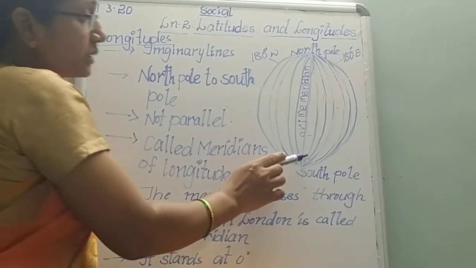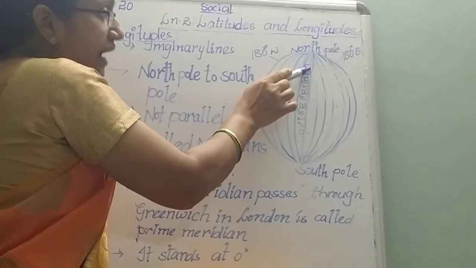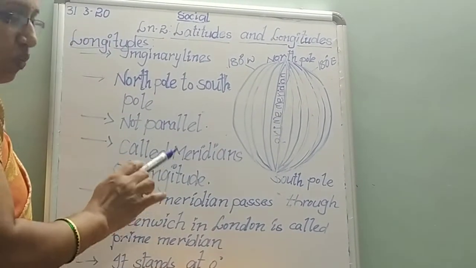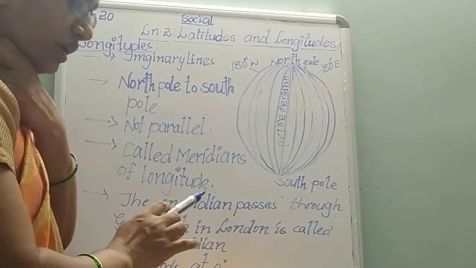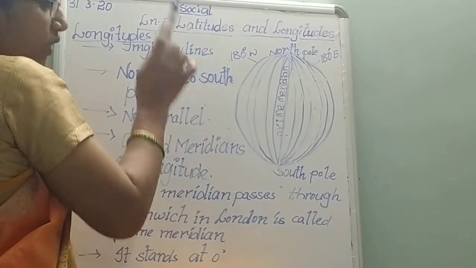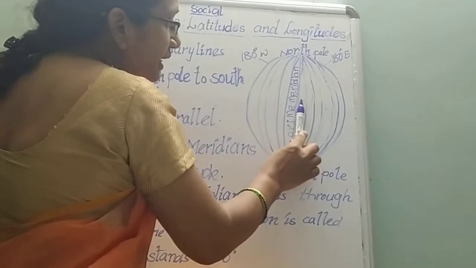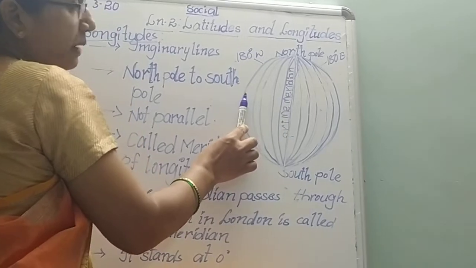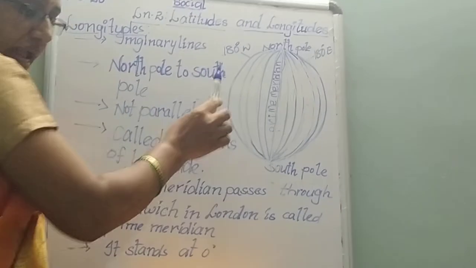So this prime meridian divides the earth into two hemispheres, the eastern hemisphere and the western hemisphere. This entire part is known as the eastern hemisphere. This entire part is known as the western hemisphere.